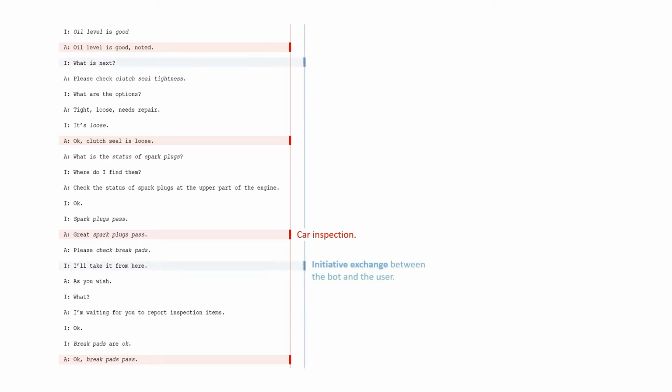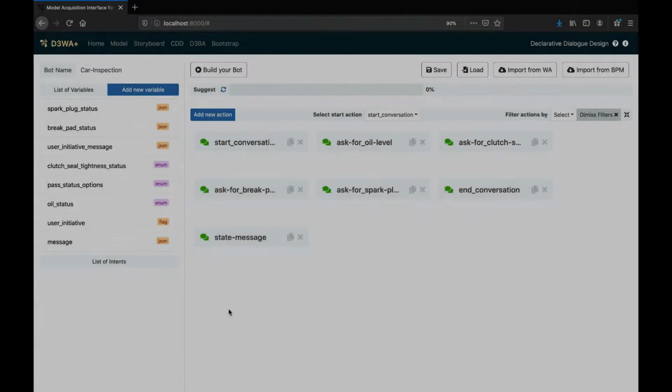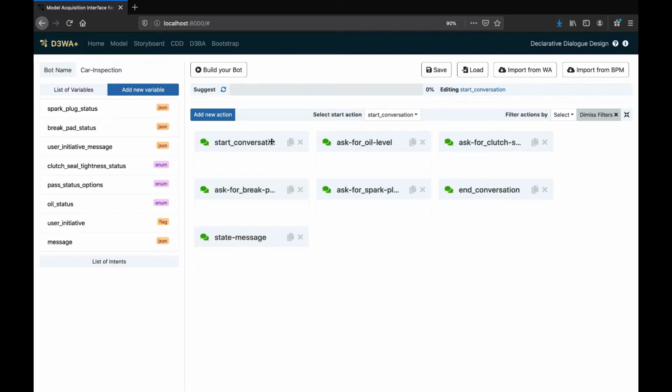We are going to design a conversation with a bot, helping in the inspection and logging of the status of the various parts of a car. The interesting part here is the possibility of an initiative switch during the conversation. Either the user can go through all the parts by themselves or hand over control to the bot to guide them, or a combination of both. Let's see how the specification of this bot looks like.